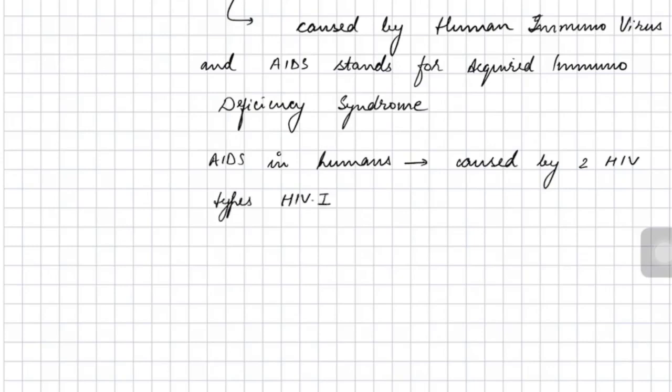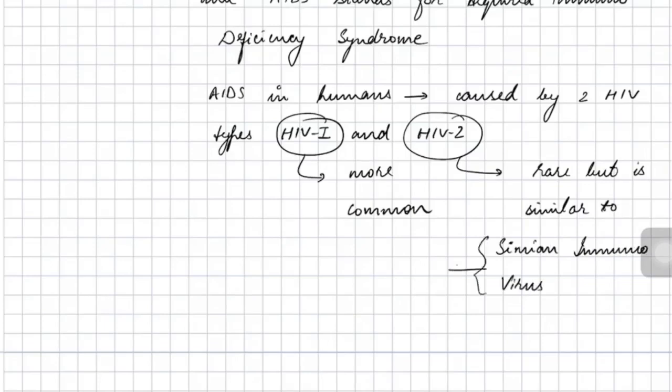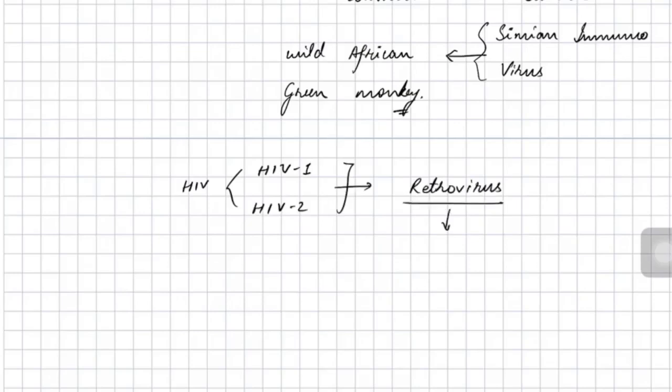Now, AIDS is caused in humans by two HIVs. One is HIV-1 and the second is HIV-2. HIV-1 is more common than HIV-2. HIV-2 is rare, but it is a similar kind of virus that is found in the wild African green monkey, where it is known as simian immunodeficiency virus. I already told you that HIV-1 and HIV-2 are the two main causing viruses of AIDS in humans.